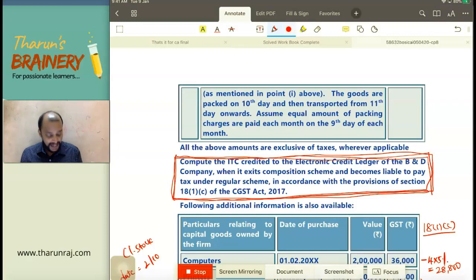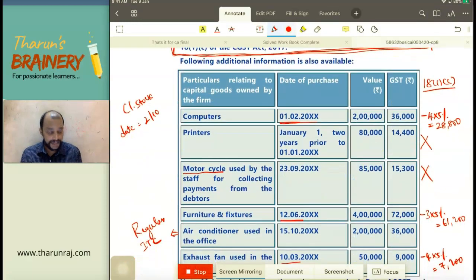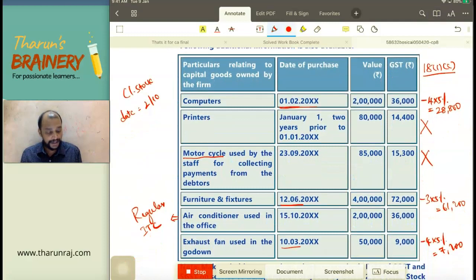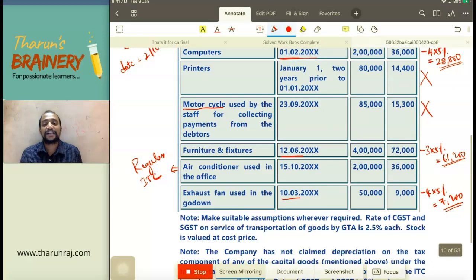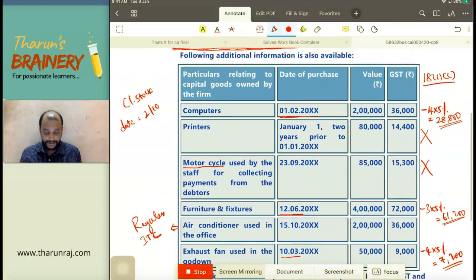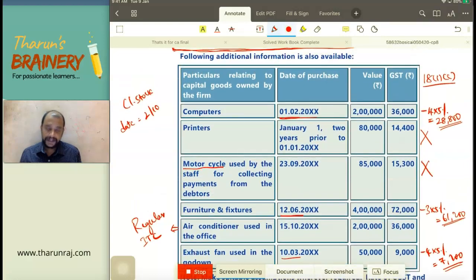Very simple. Capital goods already we calculated. What is that credit that we can take on capital goods? 28,800, 61,200 and 7,200. This is the credit that we can take on capital goods. Under 18(1)(c), we can take credit on capital goods after reducing 5% for every quarter or part thereof, and that capital goods should be purchased within 1 year from the date of purchase till the date of closing stock date. So we need to reduce, and we did.